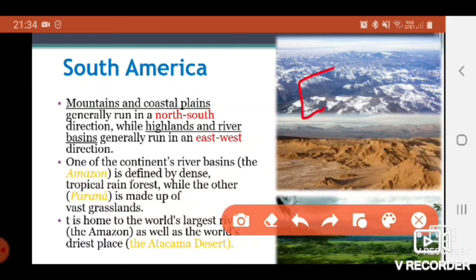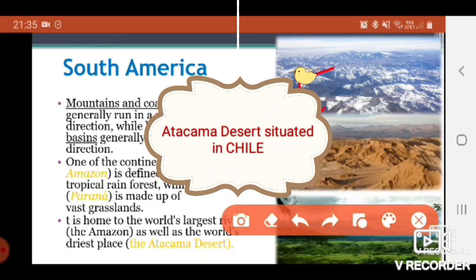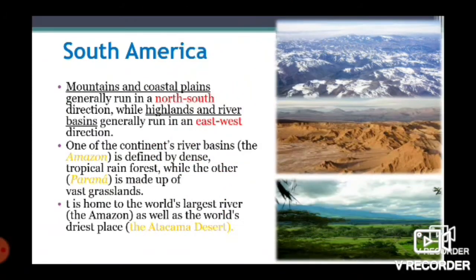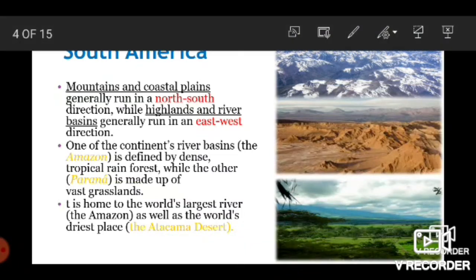It is the home to the world's largest river, the Amazon, as well as the world's driest place, the Atacama Desert. It is found in Chile. It is the world's driest desert.